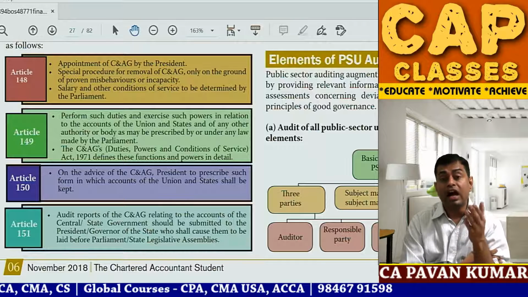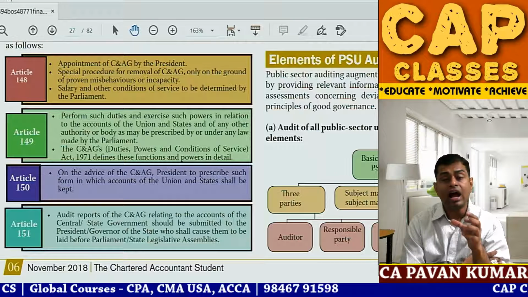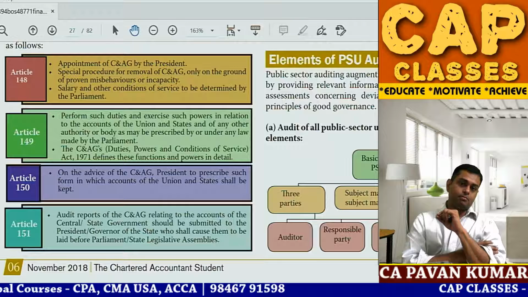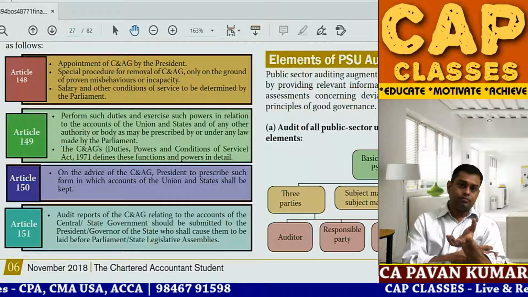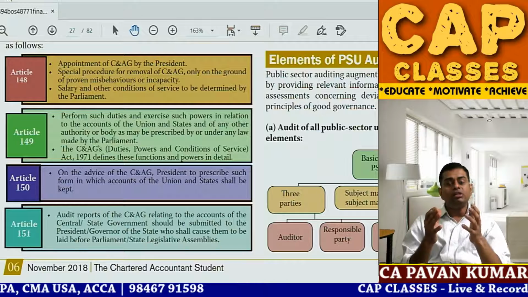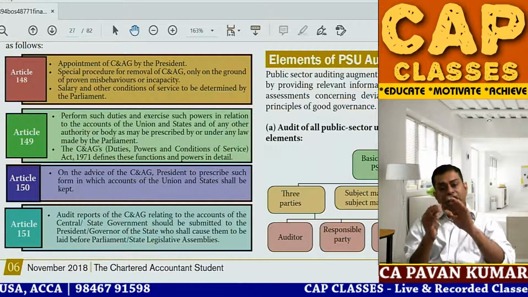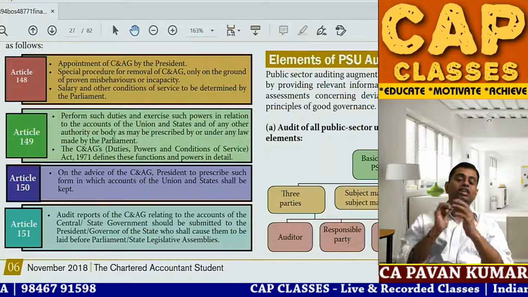Like you have IAS officers, IRS officers, like that you have Indian Accounting Services also. You understand? So basically, these are government employees. So there is one autonomous department called C and AG, who takes care of both the accounting and auditing aspects of central government, state government, union territories and local bodies.